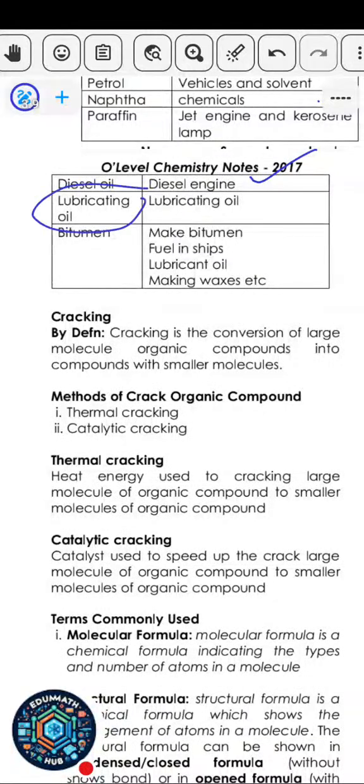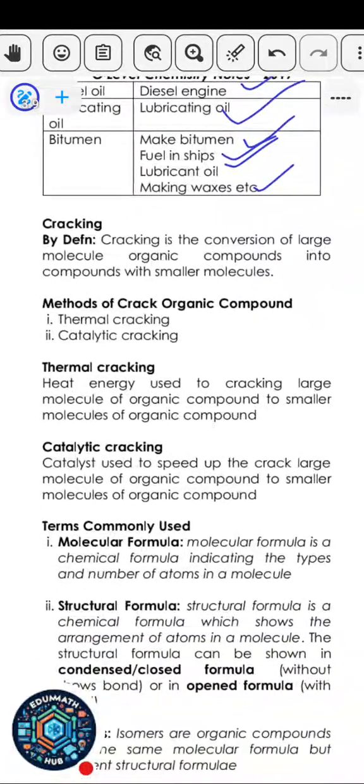You also have lubricating oil. Lubricating oil is used as lubricant, like grease. What you can use to grease your clipper, the moving parts of a generator, your door, and so on. The carbon atoms here are very, very high. You also have bitumen. Bitumen is basically in solid form. So they use it to make bitumen, fuels, lubricant oil, and for making waxes. All this wax figure.